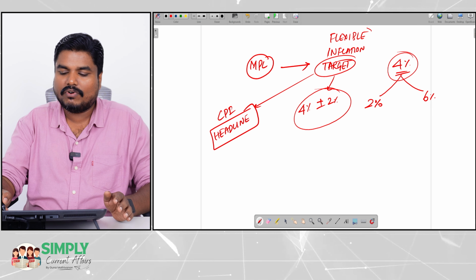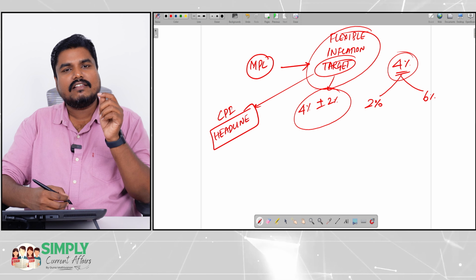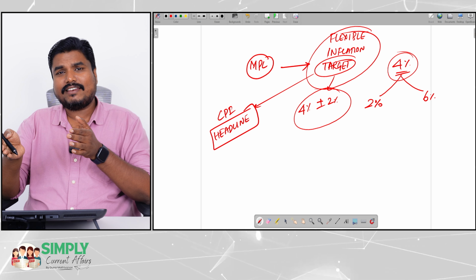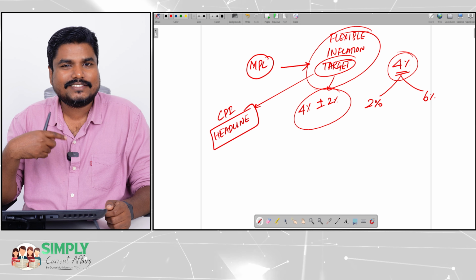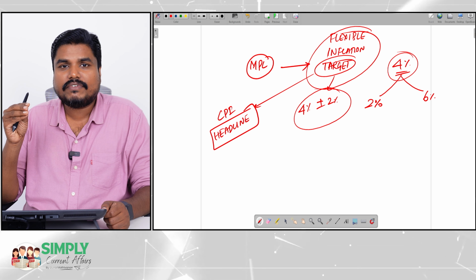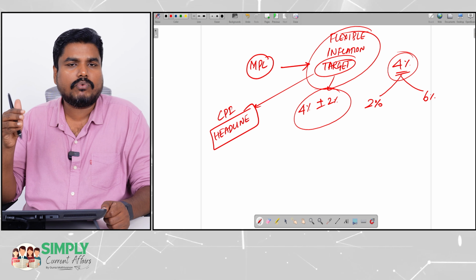So now you understood what is this flexible inflation targeting. This approach was introduced in the year 2016. Now it's been almost 10 years. Now Reserve Bank of India decided to evaluate the efficiency of this flexible inflation targeting approach.